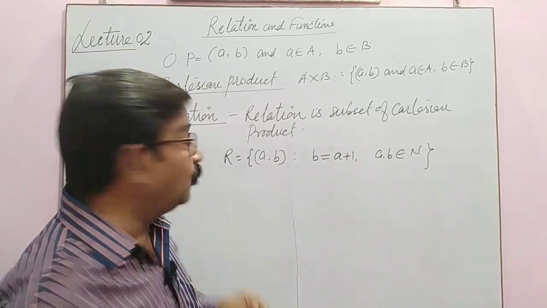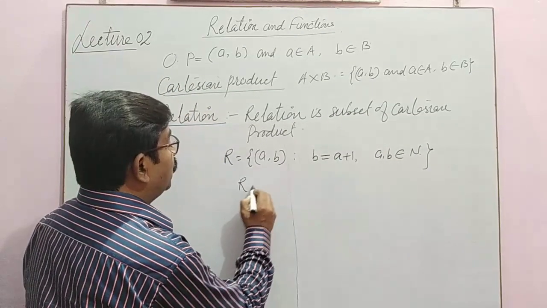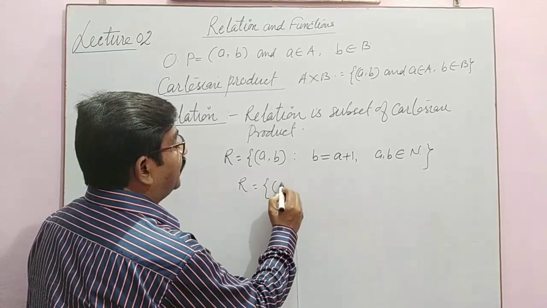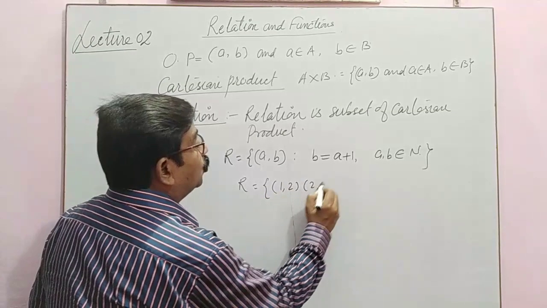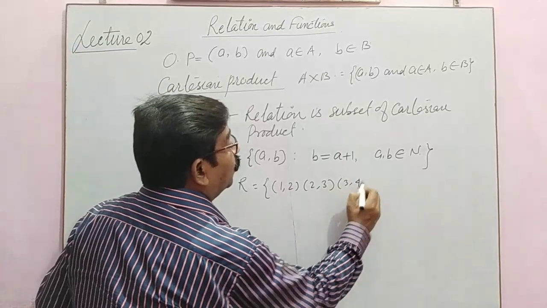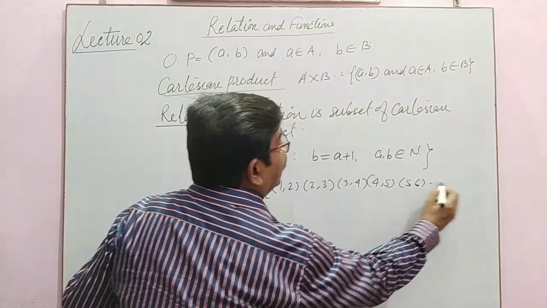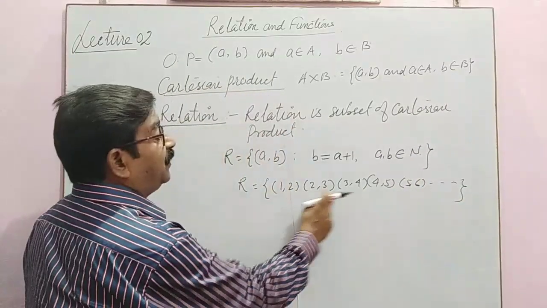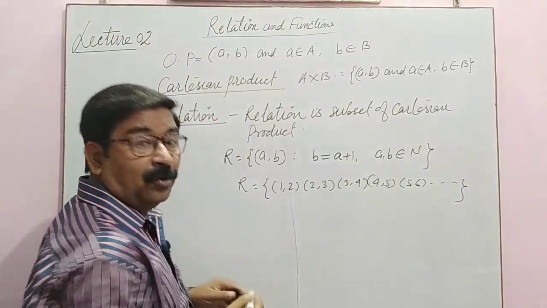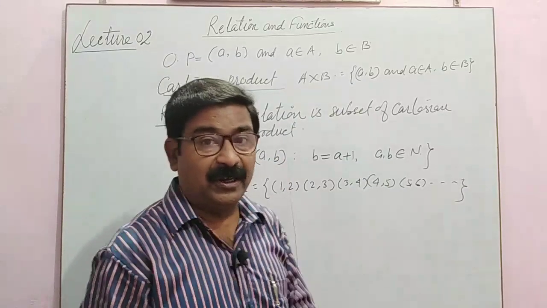So when we form the relation, we will take care that we have (1, 2), (2, 3), (3, 4), (4, 5), (5, 6) and so on. See, every second element is one more than the first element.